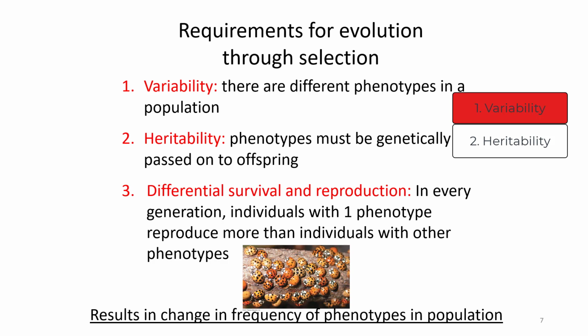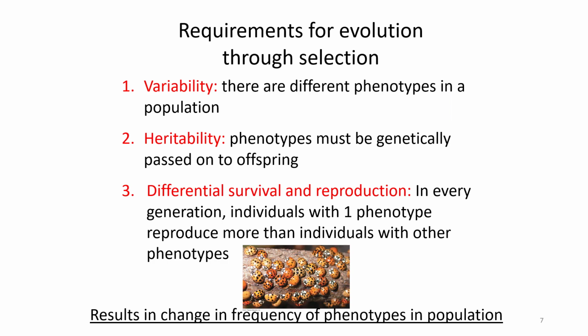The last is differential survival and reproduction. In every generation, individuals with one phenotype are going to produce more than individuals with other phenotypes. So take, for example, a population of dandelions that have a short stem variety and a long stem variety. You have a lawnmower go over them. All the long stem ones get chopped off, and the short stem ones stay around long enough to produce seeds. The seeds will sit in the soil, and those will have a higher survival and reproduction than the long stem ones that kept getting cut down.